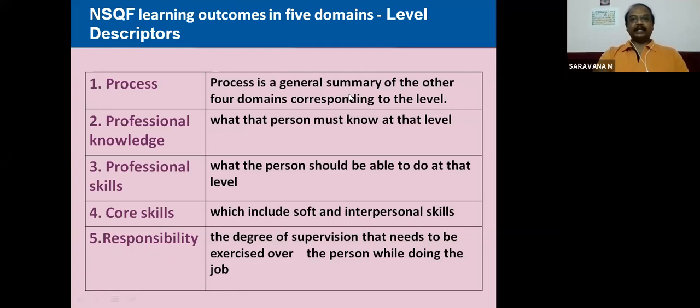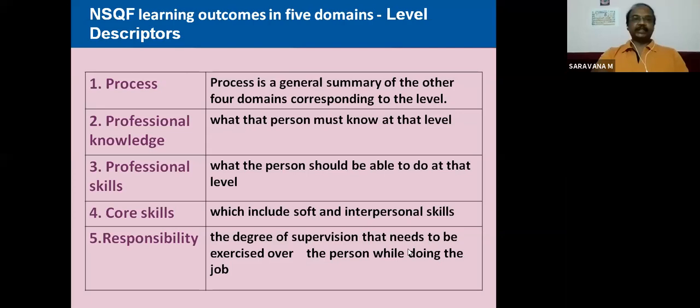Process is a general summary of the other 4 domains corresponding to the level. What the person must know at that level is the professional knowledge. Professional skill is what the person should be able to do, what he will be able to perform. Core skill, which includes soft skill and interpersonal skill, is the core skill. And responsibility is the degree of supervision. He will be responsible to perform that, to become a competent supervisor. That is his responsibility.